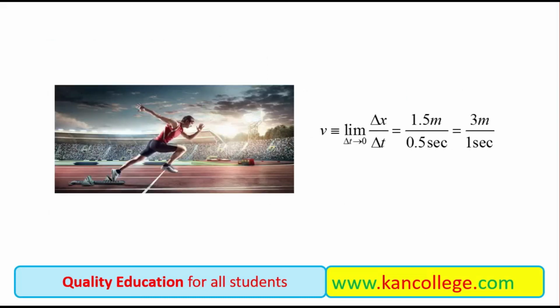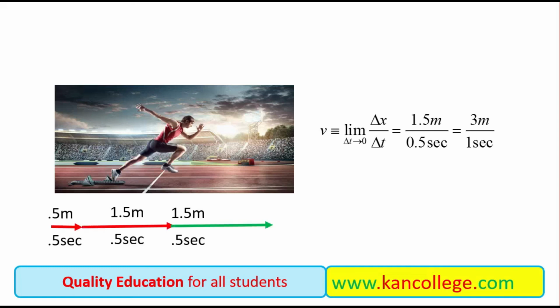As we have already mentioned, if the athlete initially starts with the speed or velocity of 0.5 meter, and in the next second it displaces from its initial point to its final point of that second, a total displacement of 1.5 meter in 0.5 seconds, then we will say that now it has the ability of changing the displacement, rate of change of displacement, of 3 meter per second.